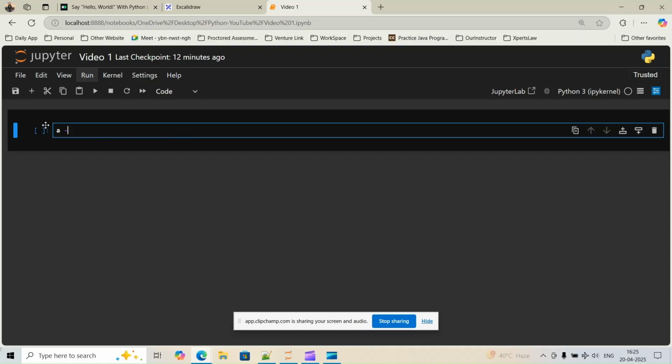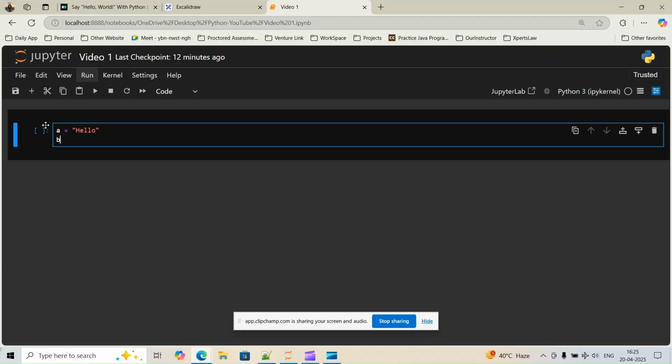In A we have written hello, and in B we have written world. Both are valid strings as they are written within double quotes. If I write hello in single quotes, it is also treated as a valid string. The only thing we need to consider is that the starting and the ending should have the same quotes.